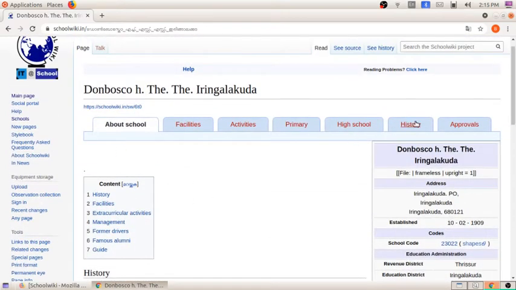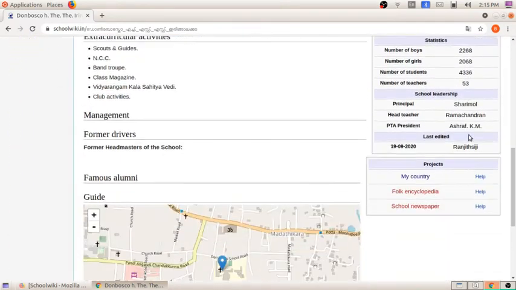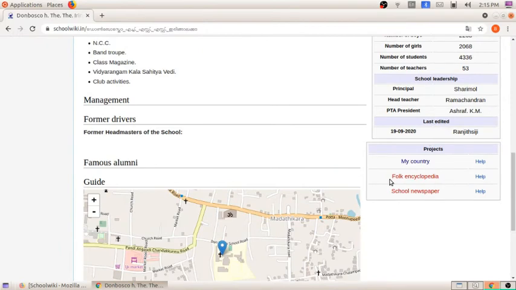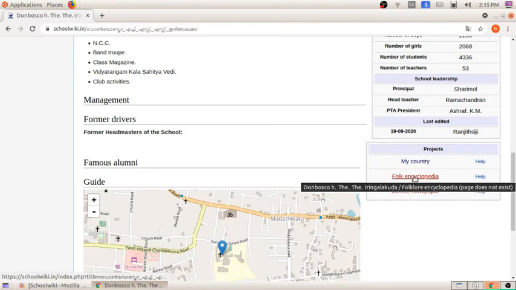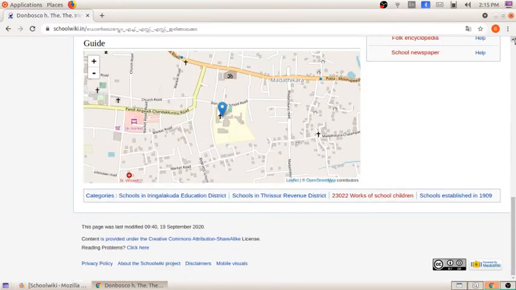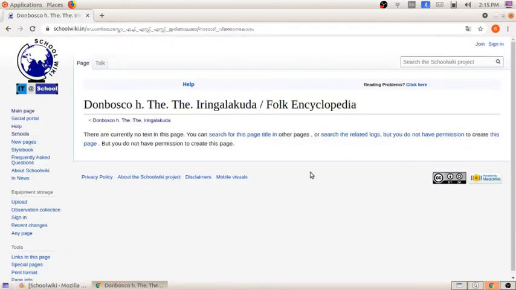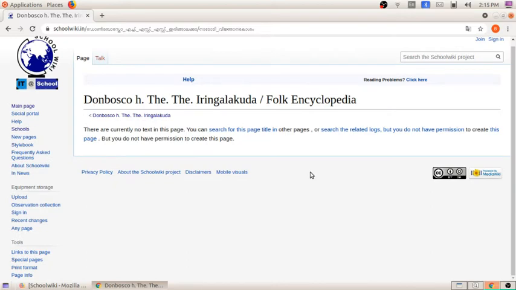While checking, you can see some words are in red color, some are in green color. This red color denotes that no information has been added here. So when I click here, you can see no information is added. There is currently no text on this page. You can search for this page title in other pages.